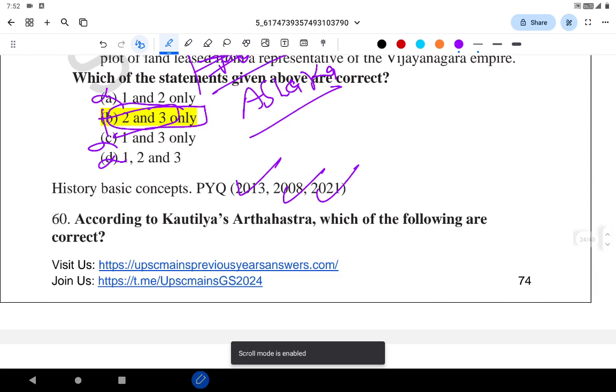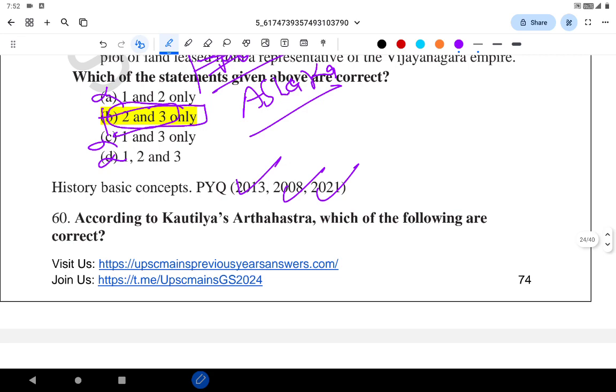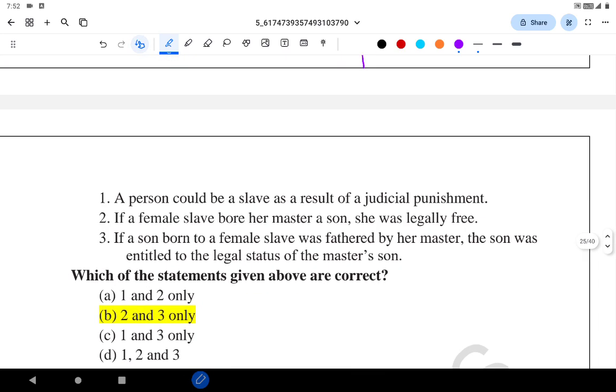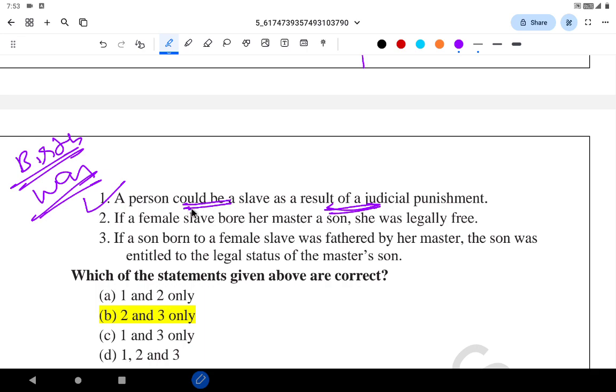Next question, last question for this video. According to Kautilya's Arthashastra, which of the following are correct? A person could be a slave as a result of judicial punishment. Correct. A person can be a slave because of his birth. Like say a family or his parents are slaves and he is born to them, there is a chance he can be slave. Another is because of war. Other is because of the judicial punishment in the statement 1. So first statement is correct. Could be also. So it's talking about possibility.